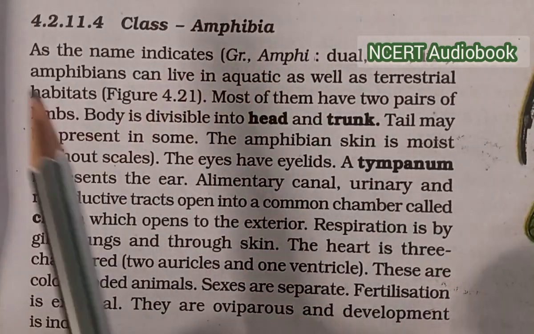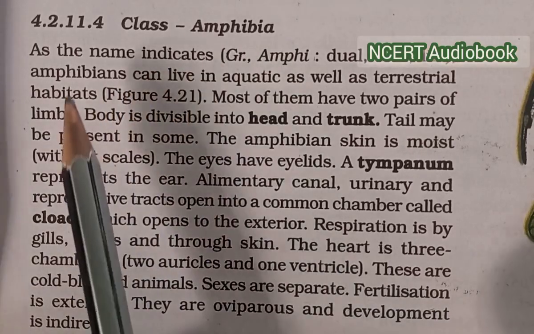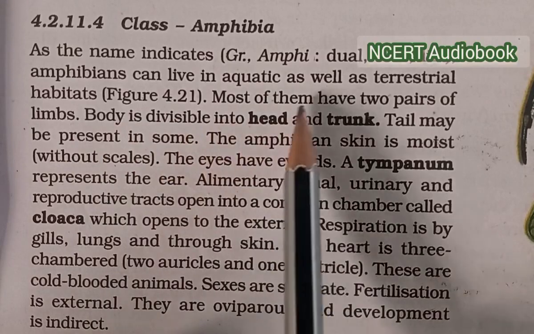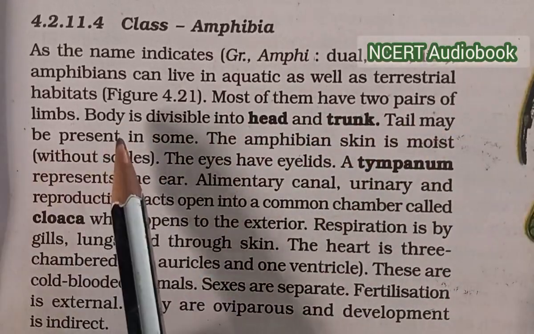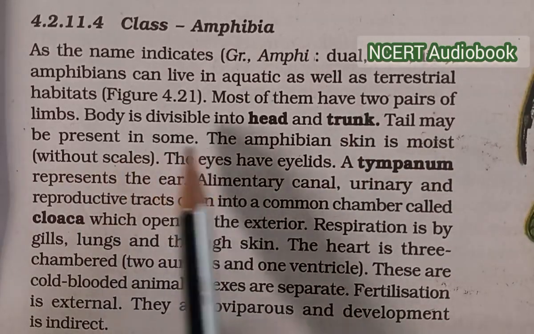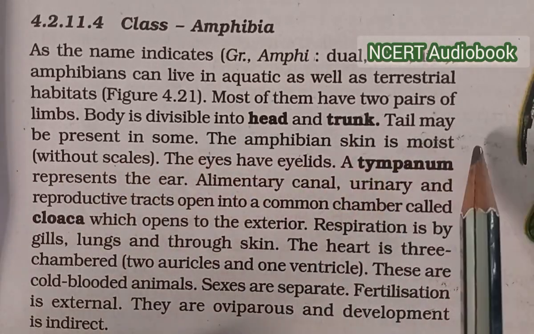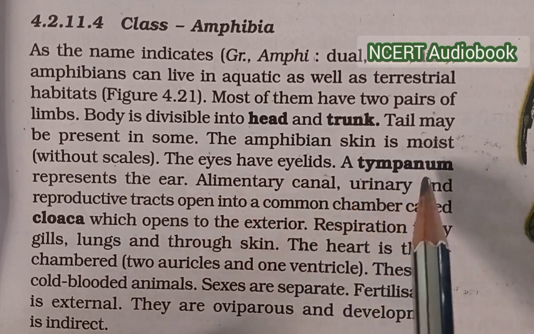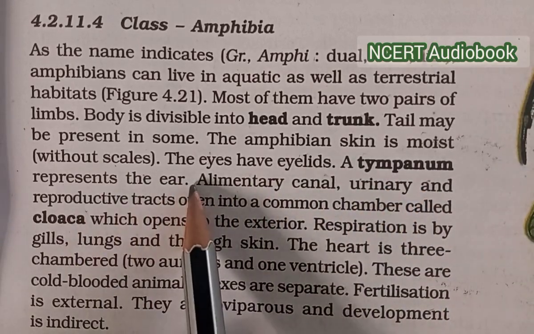Class Amphibia. As the name indicates, amphibians can live in aquatic as well as terrestrial habitats. Most of them have 2 pairs of limbs. Body is divisible into head and trunk. Tail may be present in some. The amphibian skin is moist without scales. The eyes have eyelids and a tympanum represents the ear.